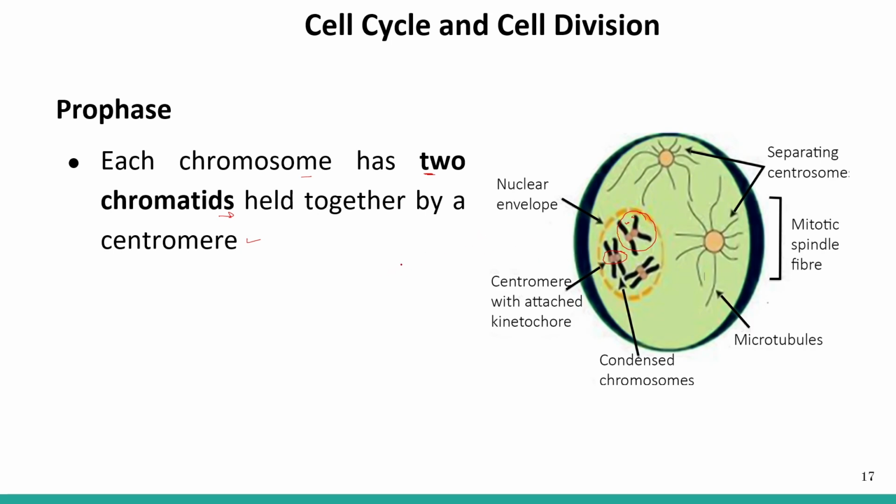So if this is the chromosome, these are the chromatids, then these two are the kinetochores. The spindle fiber will attach here on the kinetochore, which is present on the centromere.